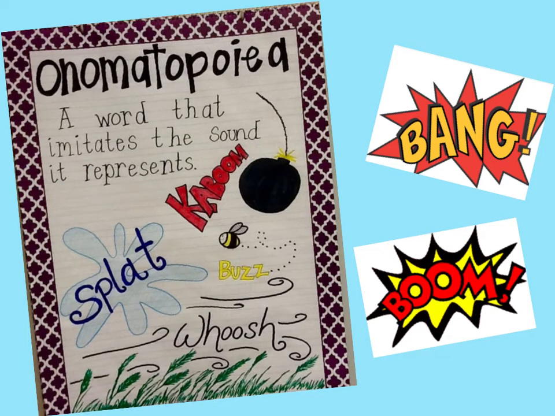For example, thinking of water, you would think of splat when a drop of water lands. Kaboom would be like the sound of a bomb. And buzz would be the sound of a bee, and whoosh would be the sound of the wind. So when we hear those words or read those words, we can hear in our mind what those actually sound like. Same thing with the word bang. You can hear what that sounds like, and boom, you can hear in your mind what that word sounds like as well.